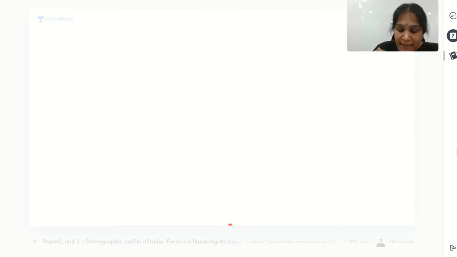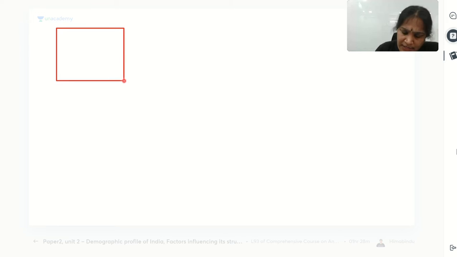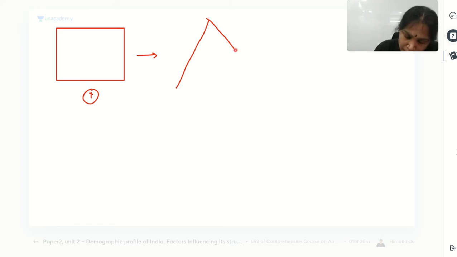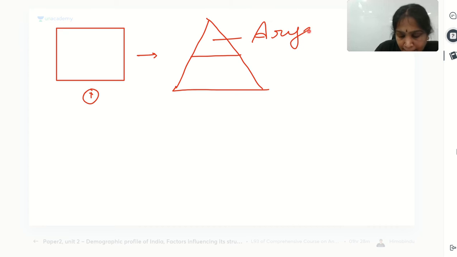So if you consider the Aryan migration theory, we can expect that the Varna system originated like this. Let us suppose before Aryan migration, there are not any prominent groups in Indian society. No groups, no segments, right? This is, let us assume, stage one. Second one, let us suppose that the Aryans migrated. After Aryans migrated, they divided the Indian society into two groups. First one Arya, second one Dasa. Is it clear?